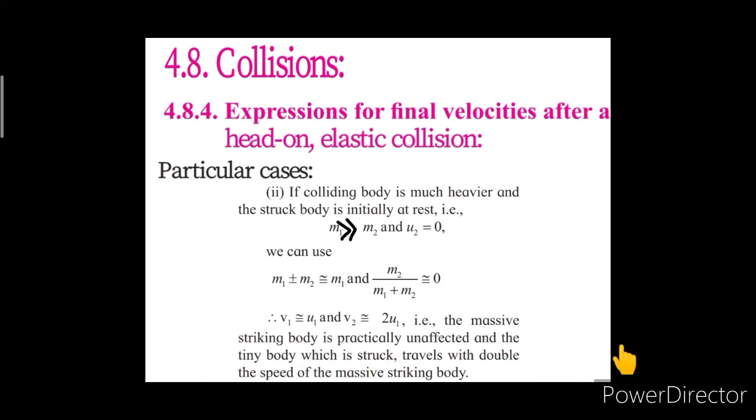That means, over here after making the head on collision, the tiny body which is struck will be traveling with double the speed of the initial velocity of the body having the mass m1. That means, the massive striking body is practically unaffected and the tiny body which is struck travels with double the speed of the massive striking body.